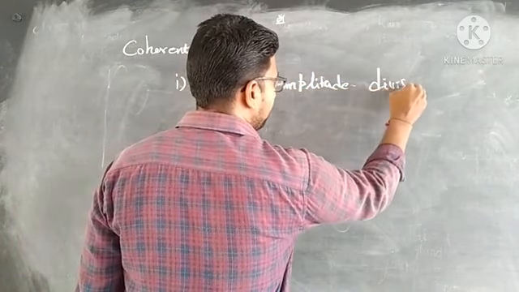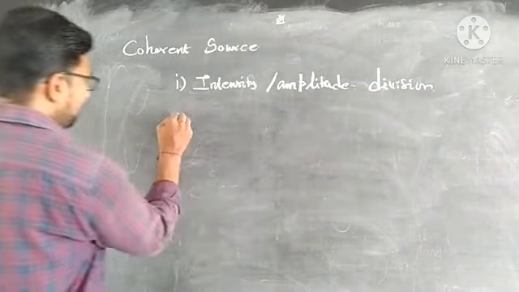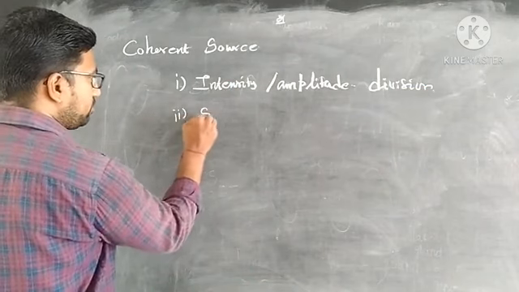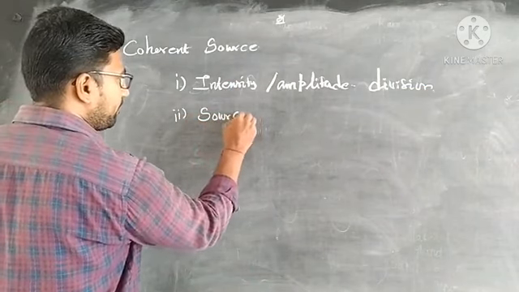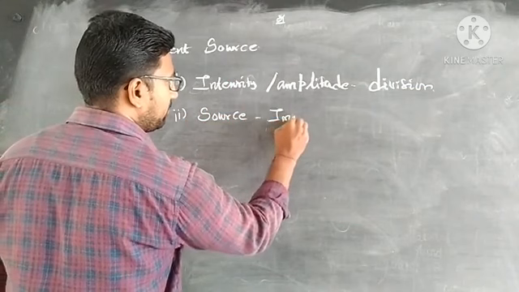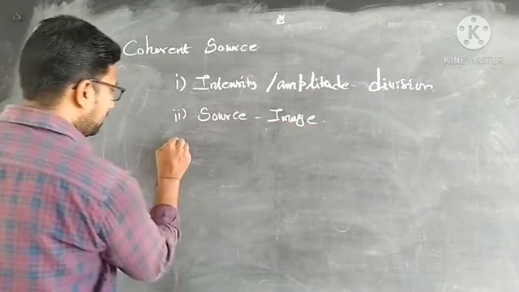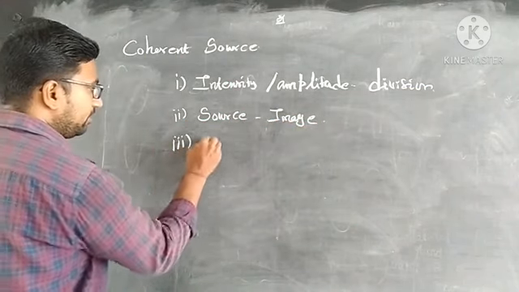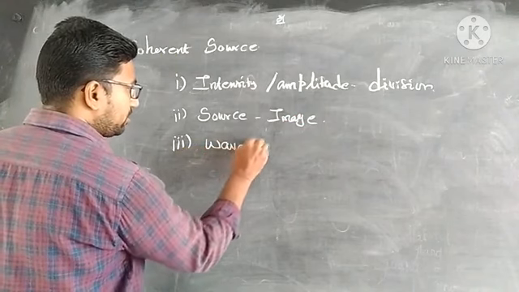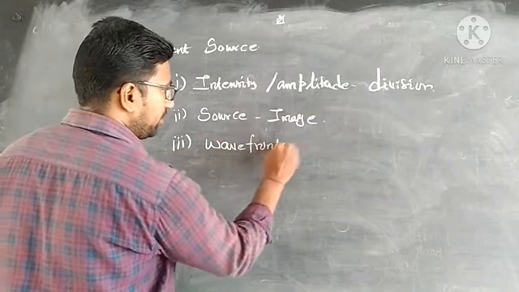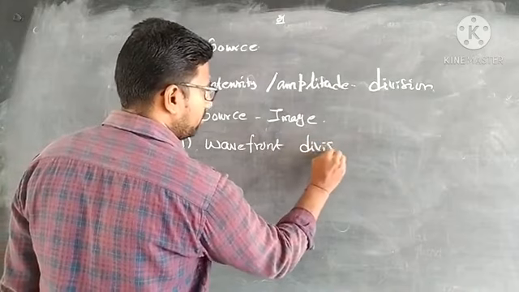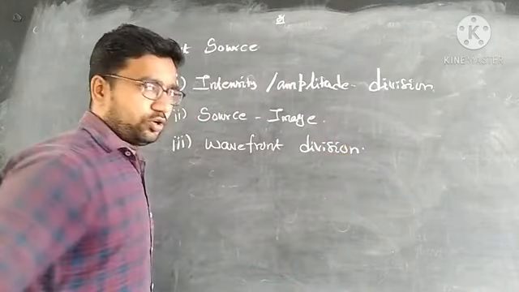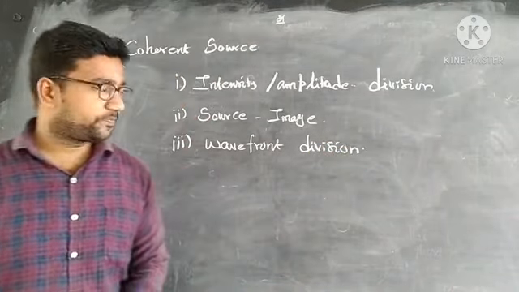Second one is source and image. Third one, very important, is wavefront division. These are the three techniques to obtain coherent sources.